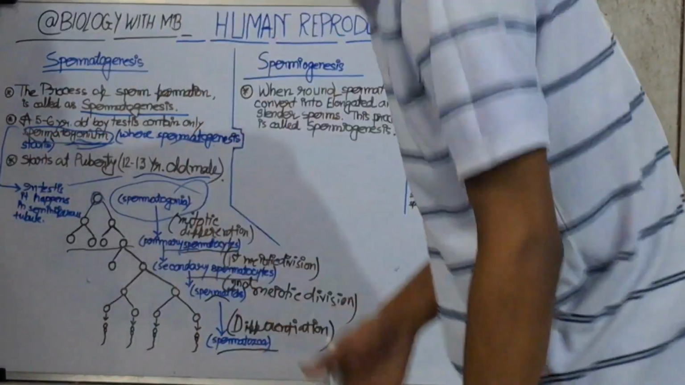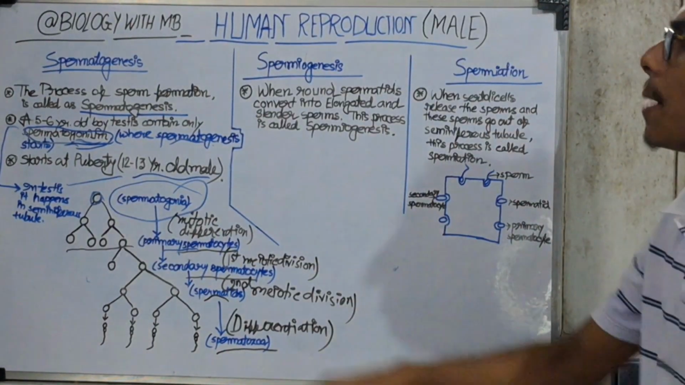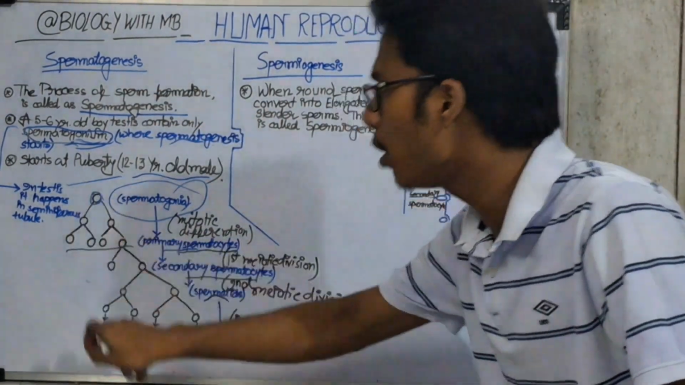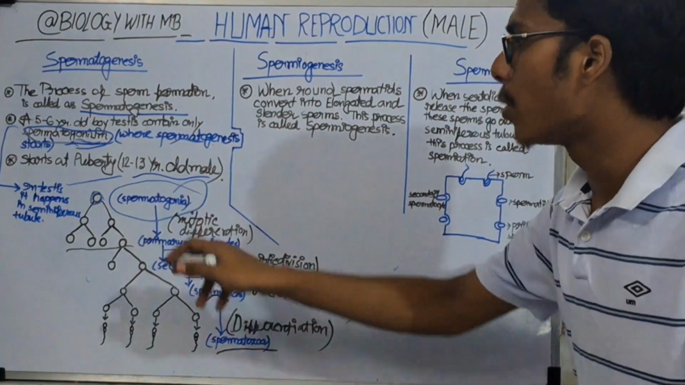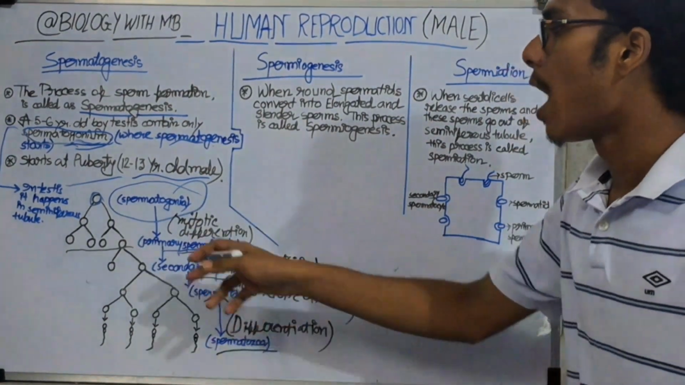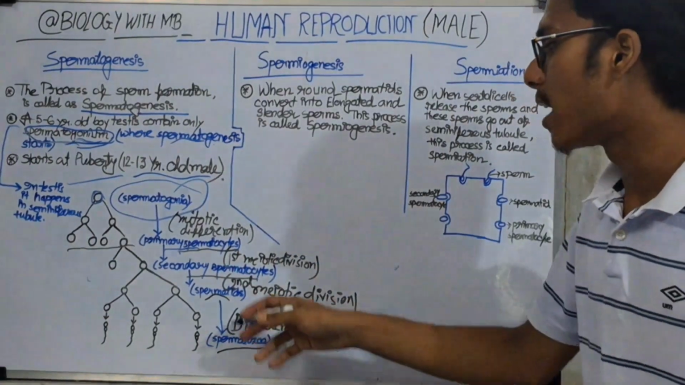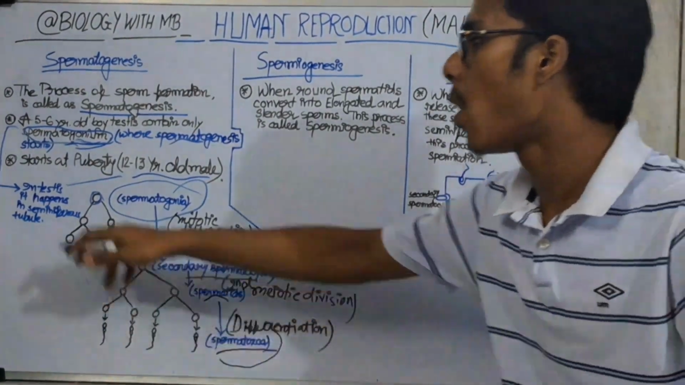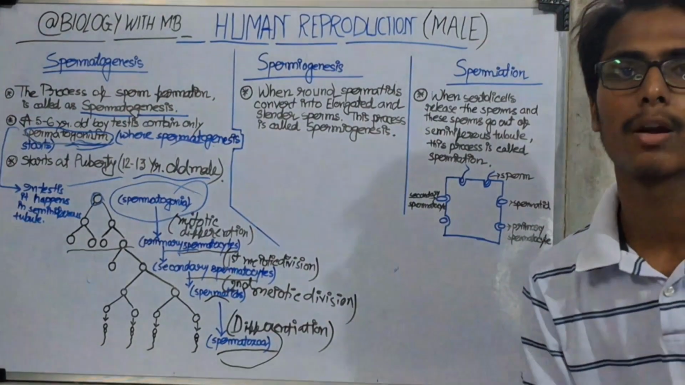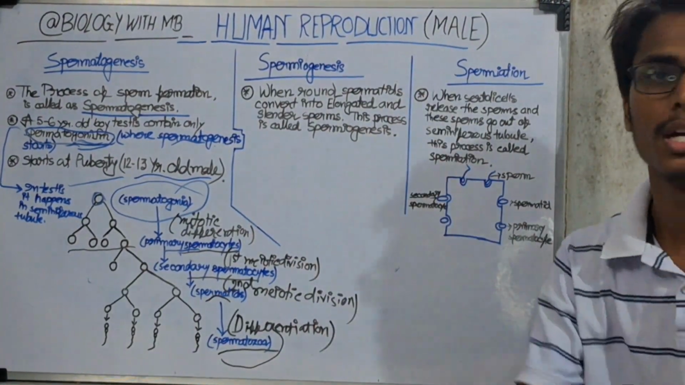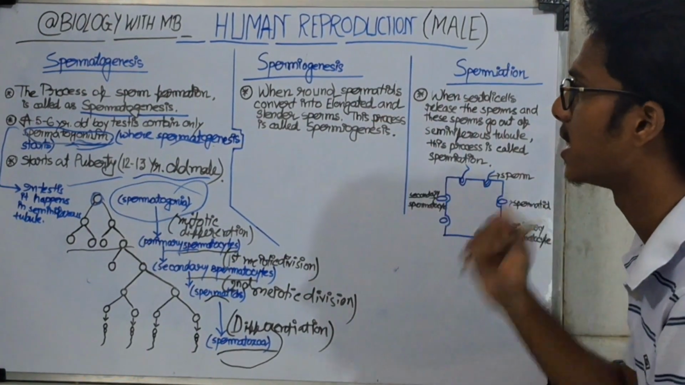And now it is clear what is spermatogenesis. The process of sperm formation is called spermatogenesis. The whole process where spermatogonia convert into primary spermatocyte, then into secondary spermatocyte, then spermatid, and the last is spermatozoa. This whole process, the stages of sperm formation, is called spermatogenesis.